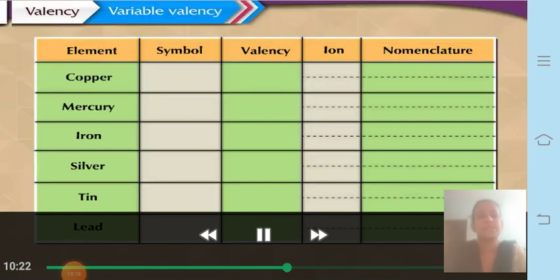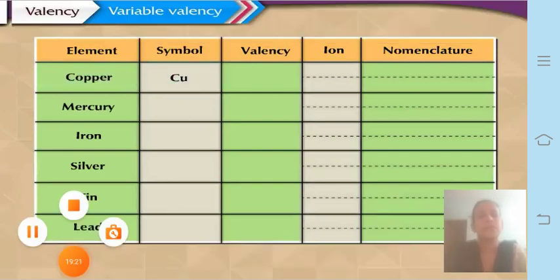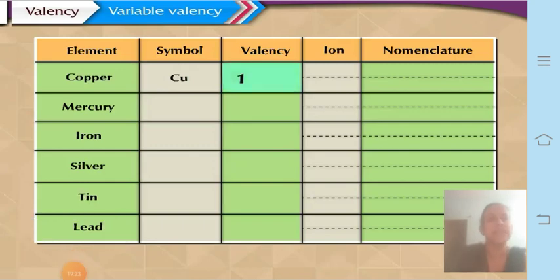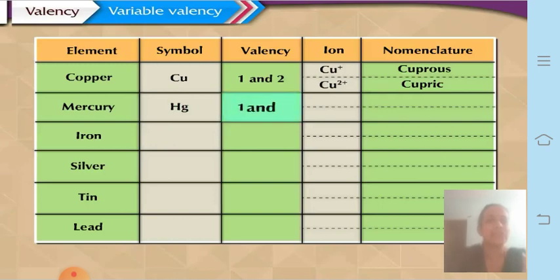So copper, if you see, symbol is Cu, valency is 1 and 2, so ions are Cu+ and Cu2+. So Cu+ is also called cuprous ion, and Cu2+ is called cupric ion. Then mercury, symbol is Hg. Valencies are 1 and 2 again.